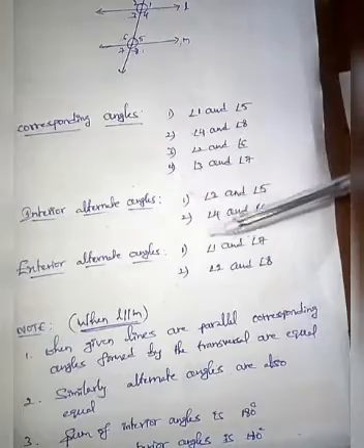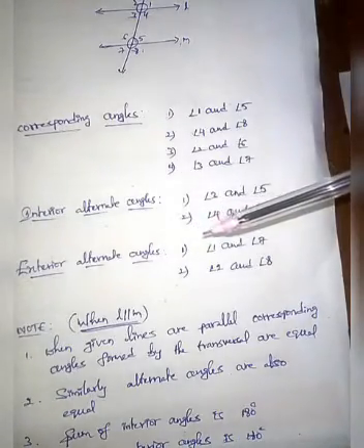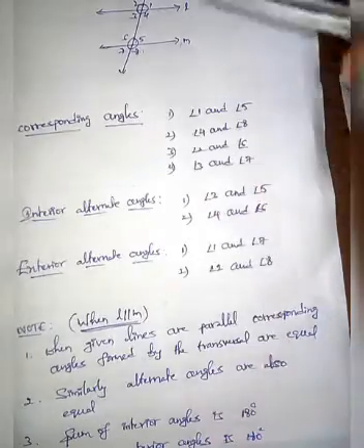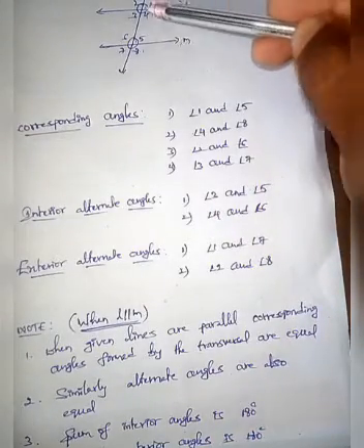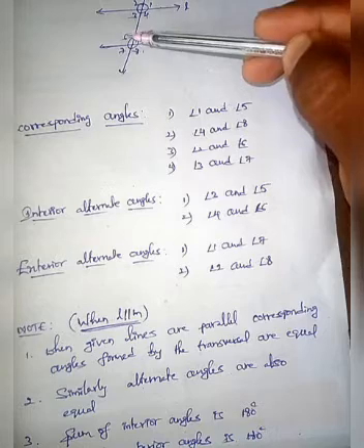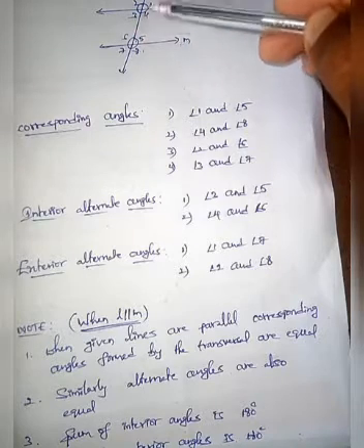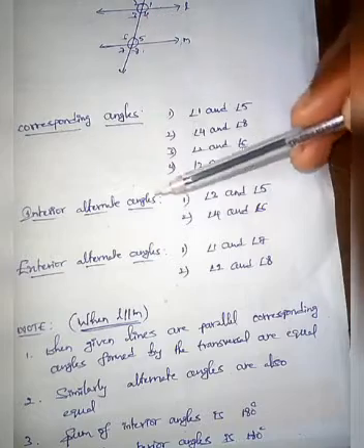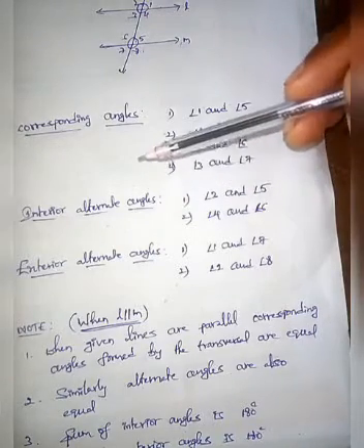So watch the interior alternate angles and exterior alternate angles. Here the interior angles are 3, 4, 5, 6 because they are in between the two lines.